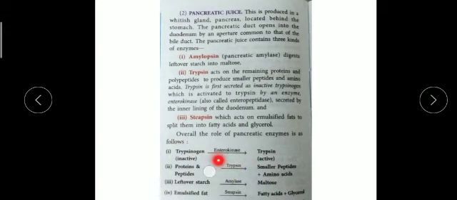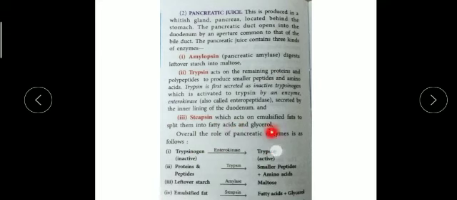They are present in the inactive form in these juices, and when they become active, they act upon the complex food substances and convert them into smaller ones, so that our body or the villi can easily absorb them. Remember, the enzyme trypsin is activated by enterokinase.